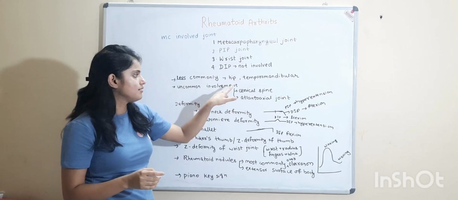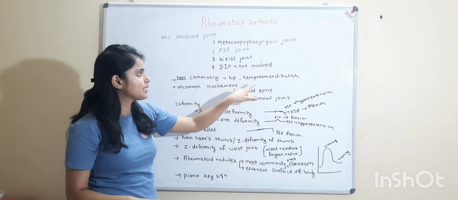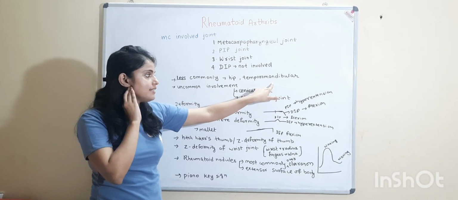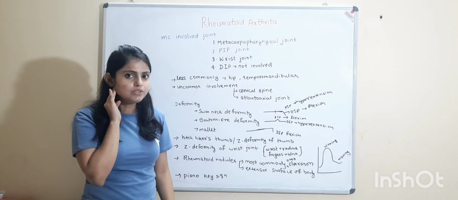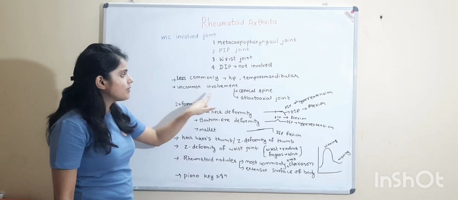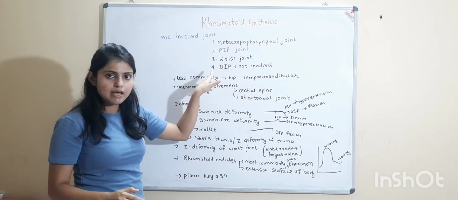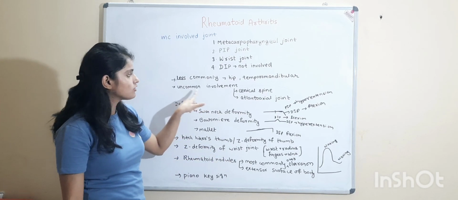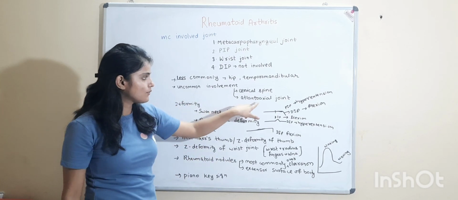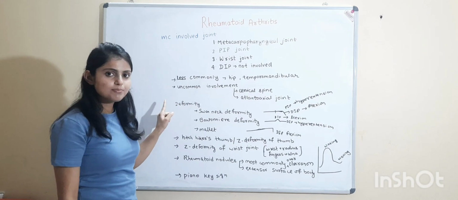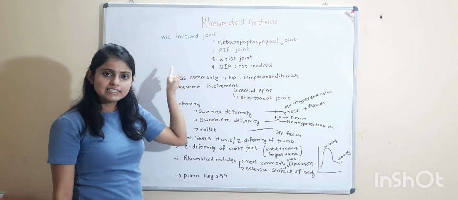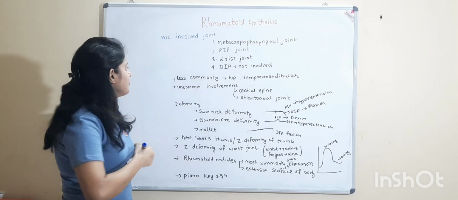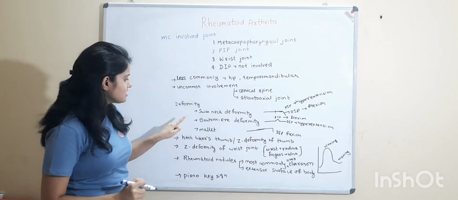Less commonly, big joints, large joints like hip and temporomandibular joint are involved. If the temporomandibular joint is involved, then when the patient opens the mouth, a click sound is heard. Uncommon involvement: mostly it affects the appendicular skeleton, and sometimes uncommon involvement is the cervical spine and atlantoaxial joint. Some deformity is seen because, as it is chronic inflammation, fibrous tissue is formed and then contractures, and due to contractures deformity is seen.